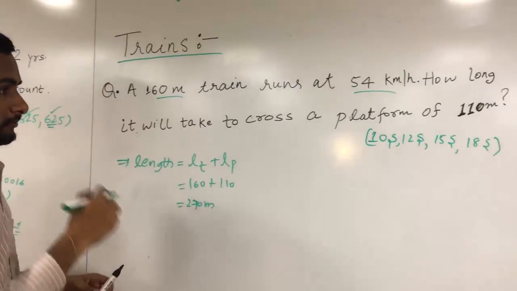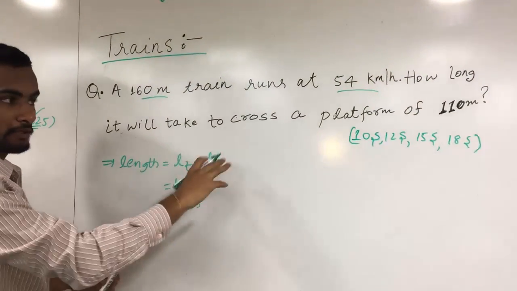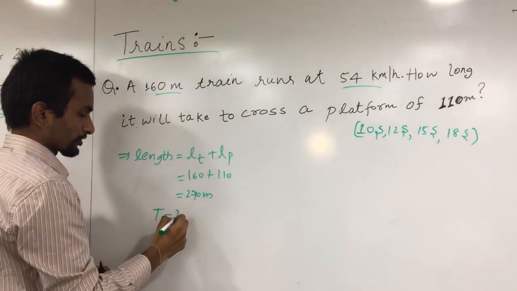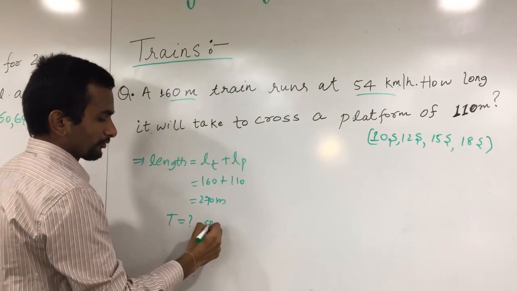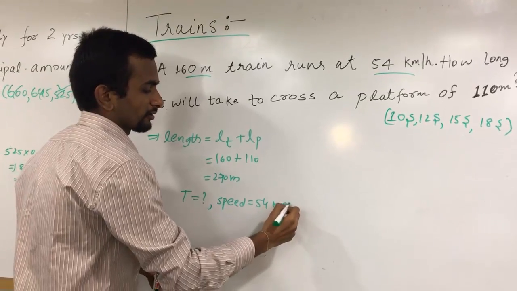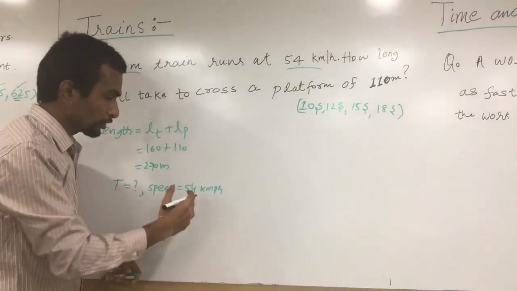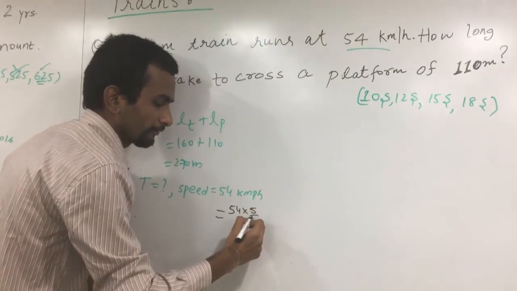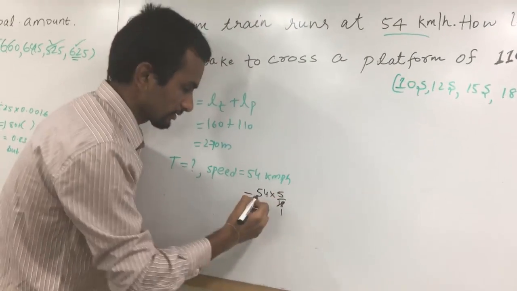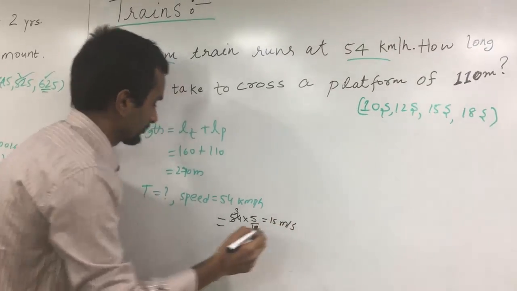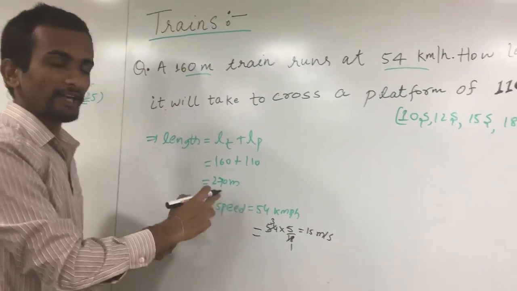The question here is the time taken to cross a platform. Speed is 54 kmph. Now to convert into meters per second, we have the formula 54 into 5 by 18. 18 threes is 54, so it is 15 meters per second. Our question is to calculate time.